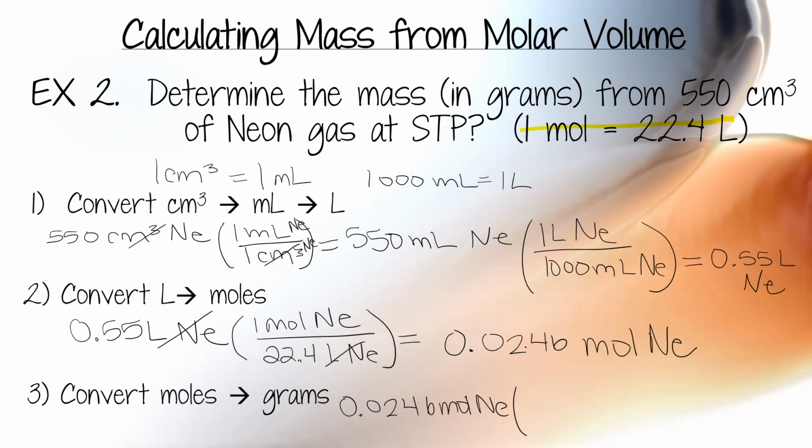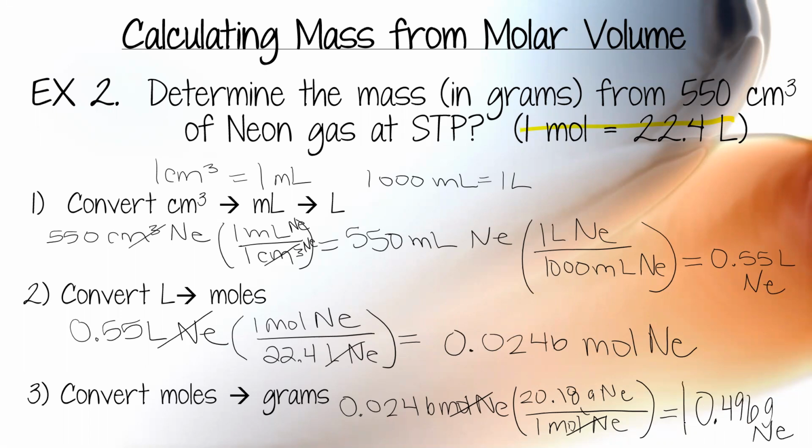There's only one neon here, so it's about 20.18 grams of neon divided by 1 mole of neon. Mole cancels mole. 0.0246 times 20.18 divided by 1 mole. I get my final answer to be 0.496 grams of Ne.